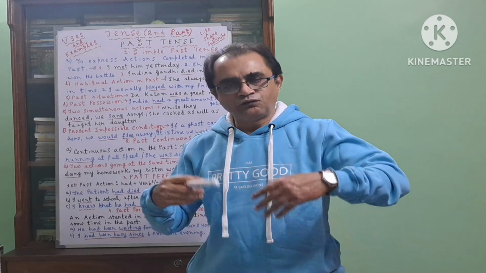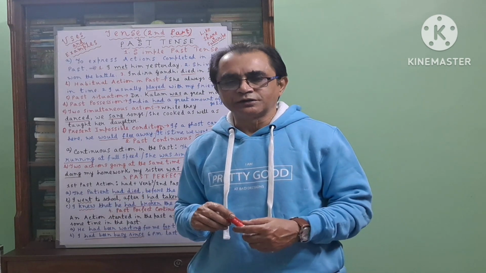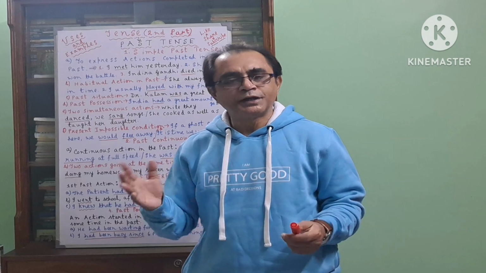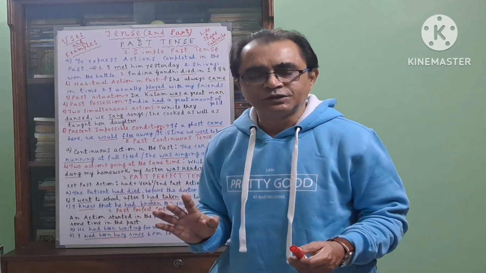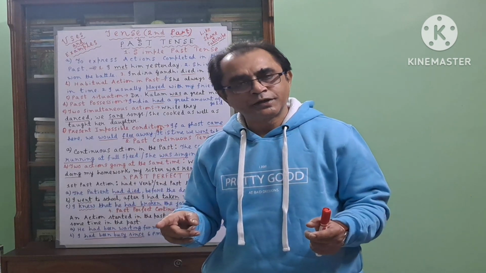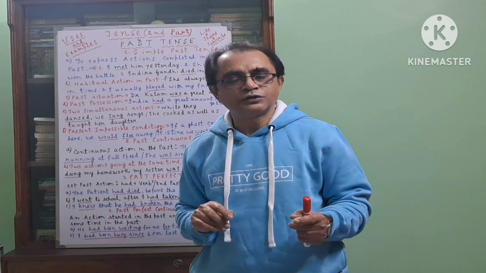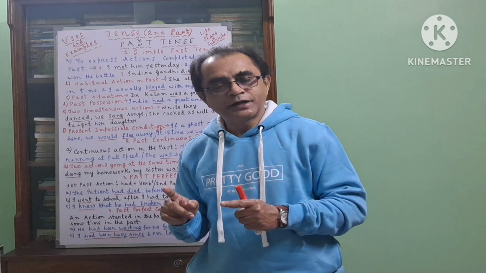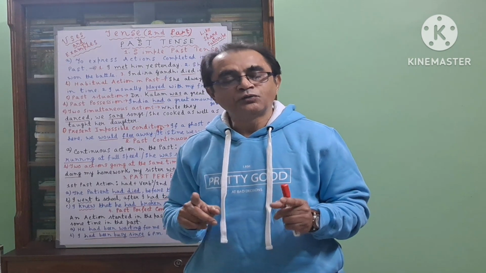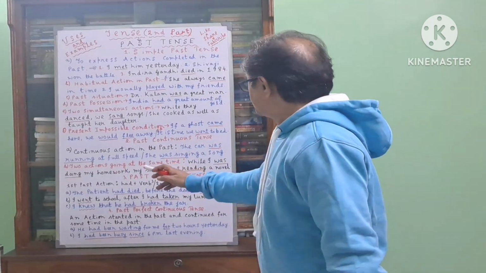Often you will find that some students are writing that I had gone to market yesterday. They think that went and had gone are the same thing. That is not the same thing. So where you are writing I went to market, you cannot write I had gone to market. These two things are not the same thing. So I had gone to market is a past perfect tense. Then what is the use of past perfect tense?